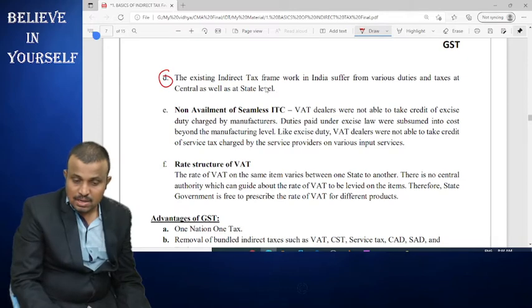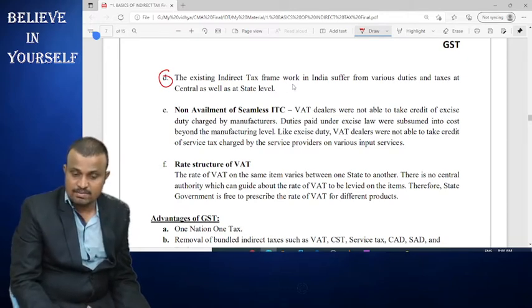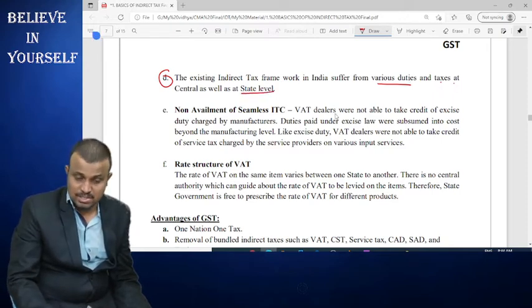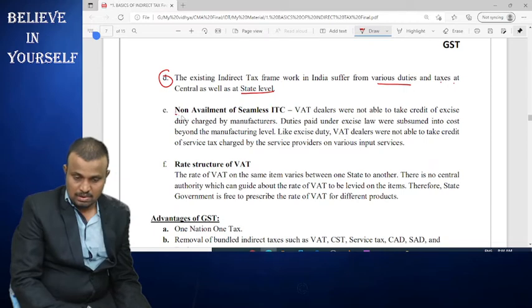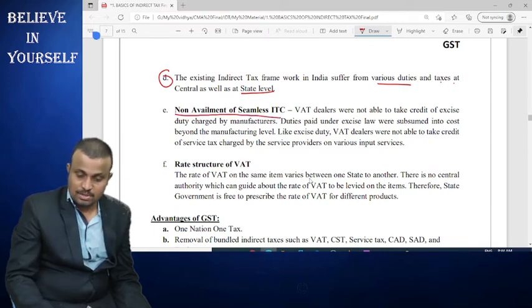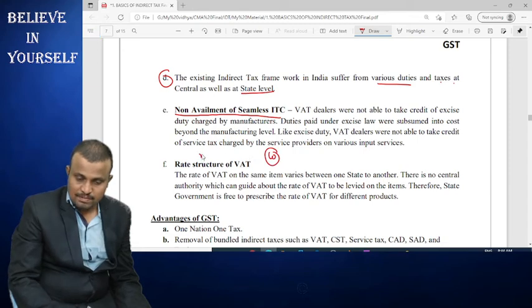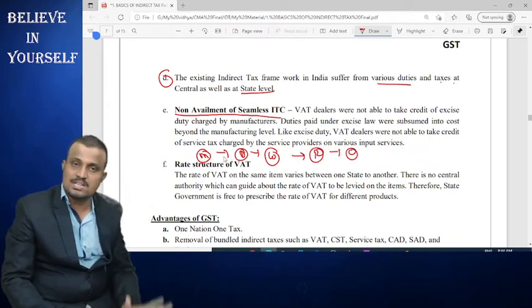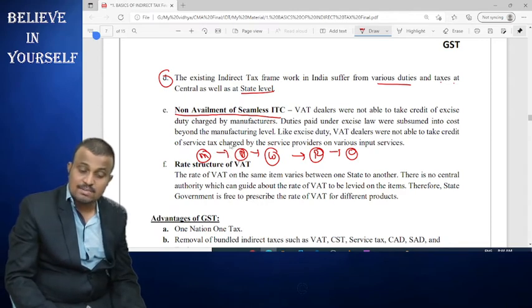The existing indirect tax framework in India suffers from various duties and taxes at central as well as state level. A number of taxes and duties are there, and there is no availment of seamless ITC. Coming to the manufacturer, distributor, wholesaler, retailer, and ultimate consumer, in case of excise duty and service tax there is a concept called VAT credit, but the credit is allowed only up to the manufacturer.